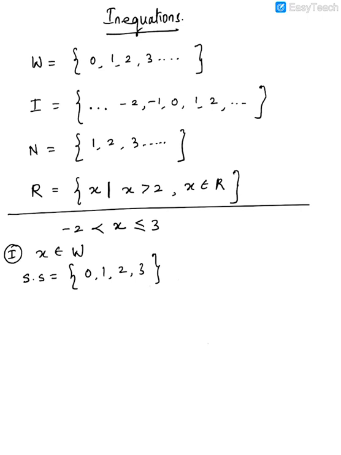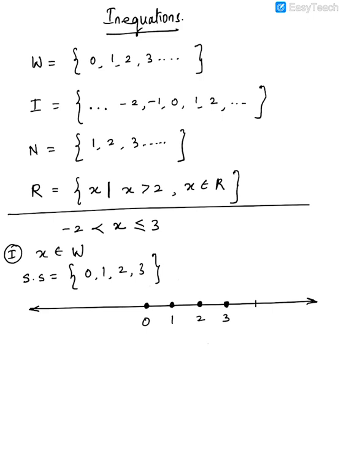Now if these same numbers, if they ask you to plot it on a number line, then how to draw that? See, what numbers are there in the solution set? 0, 1, 2, 3. So you can see I have made dark circles or solid circles or dots over there. So that's your number line.